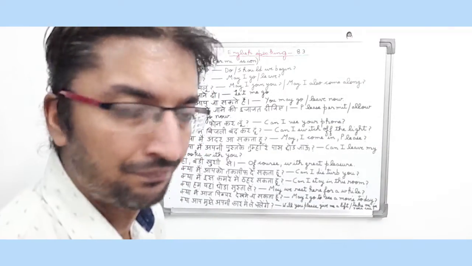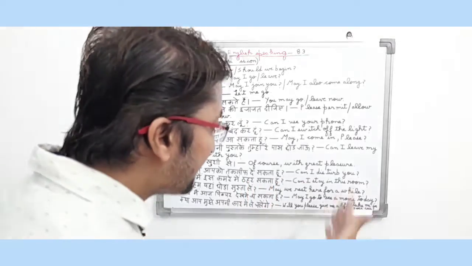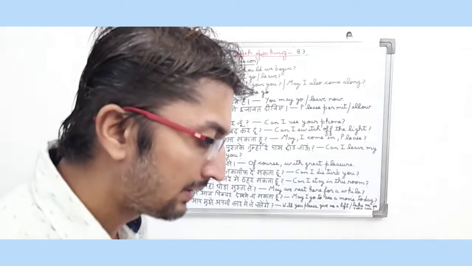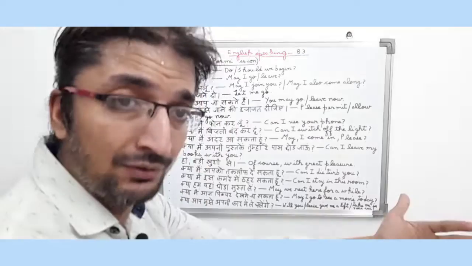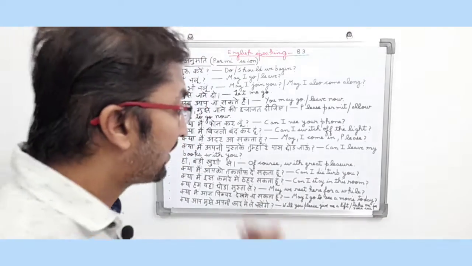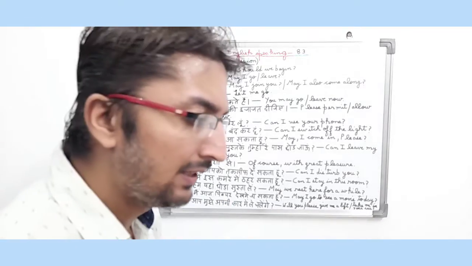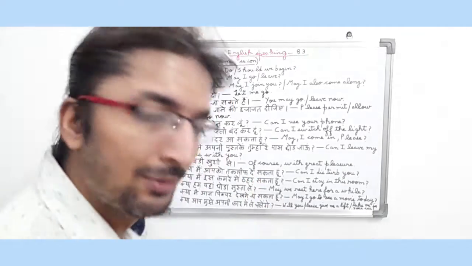क्या मैं आपको तकलीफ दे सकता हूँ? So in English it means can I disturb you? The sentence is also an interrogative type sentence friends because the person is basically asking another person क्या मैं आपको तकलीफ दे सकता हूँ. So in English it means can I disturb you? So it is also a present interrogative type sentence and basically it is a permission type sentence because the person basically wants to disturb another person.